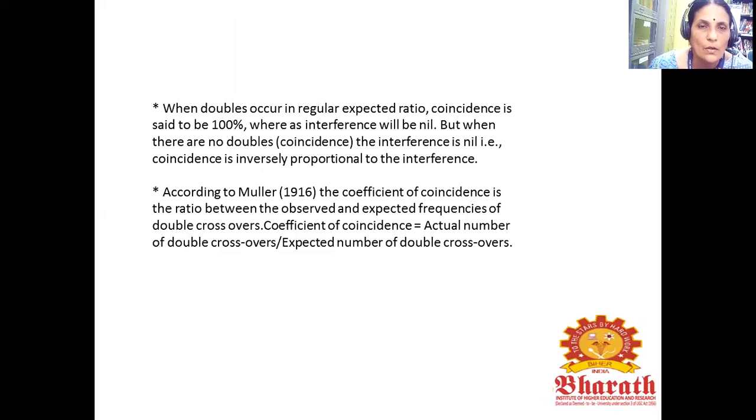The double crossovers are the result of the coincidence of 2 single crossovers. When the doubles occur in the regular expected ratio, the coincidence is said to be 100%, whereas the interference will be nil. But when there are no double crossovers, the interference is complete. That is, coincidence is inversely proportional to interference. According to Muller, 1916, the coefficient of coincidence is the ratio between the observed and expected frequencies of double crossovers. So coefficient of coincidence equals the actual number of double crossovers divided by the expected number of double crossovers. Thank you.